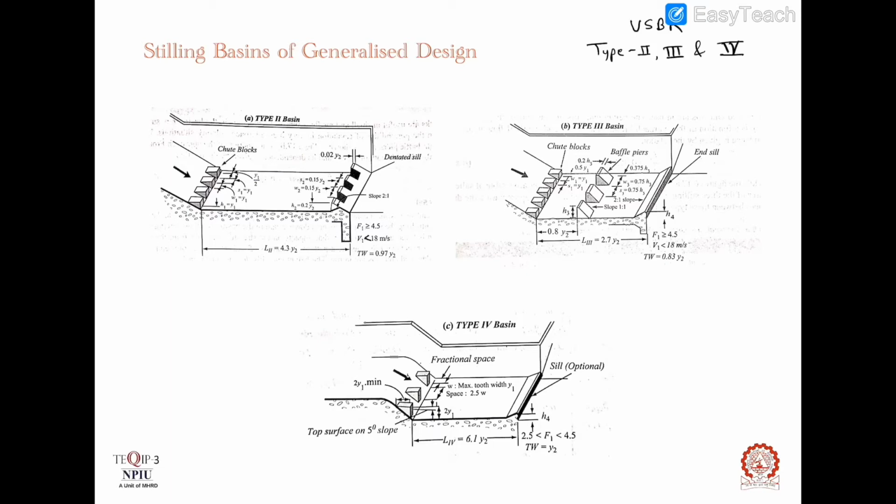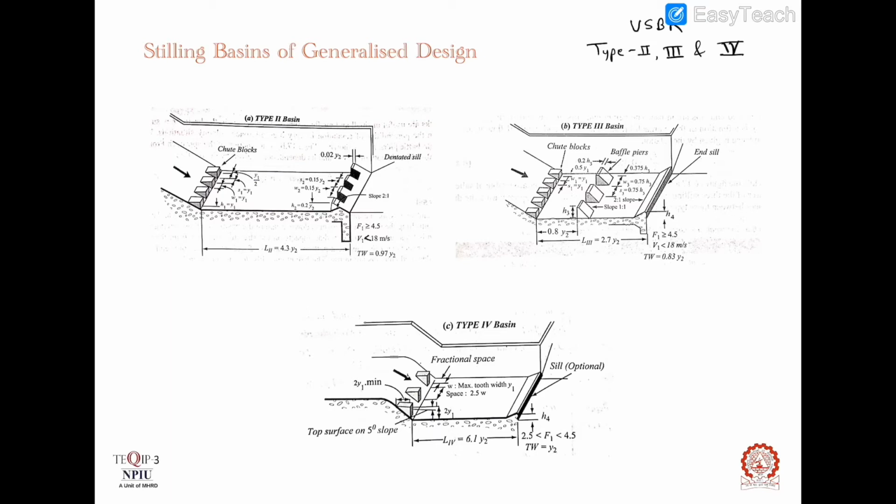The inlet velocity should be less than 18 meter per second, and the tail water depth in this case is 0.97 times of y2. y2 is the depth of flow after the jump in case of free hydraulic jump. Here in this type 2 basin we are developing the forced hydraulic jump. That's why this tail water depth is some amount less than the tail water depth of free hydraulic jump.